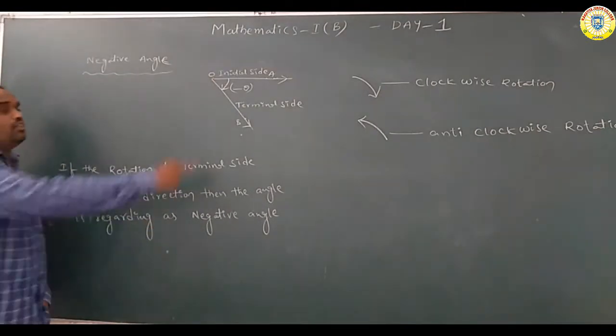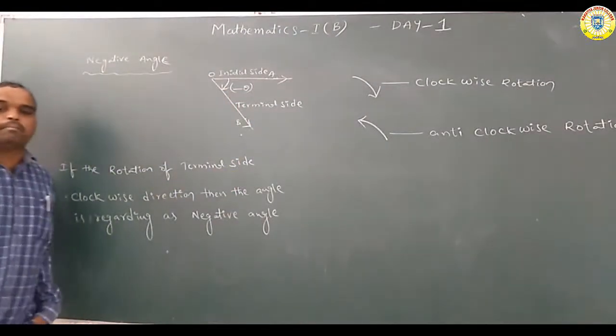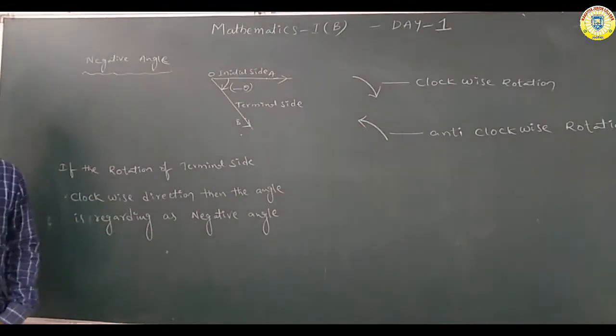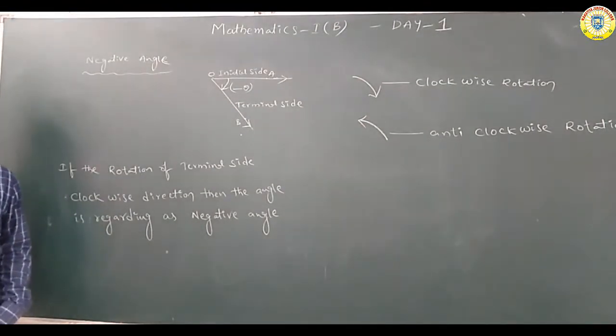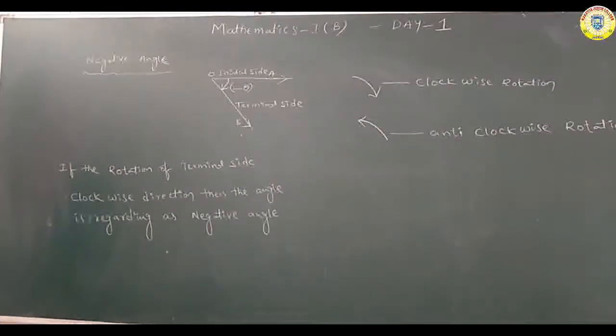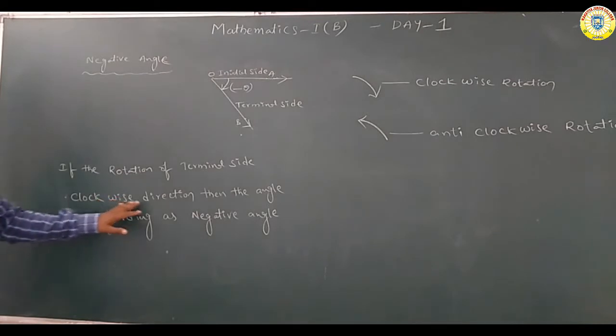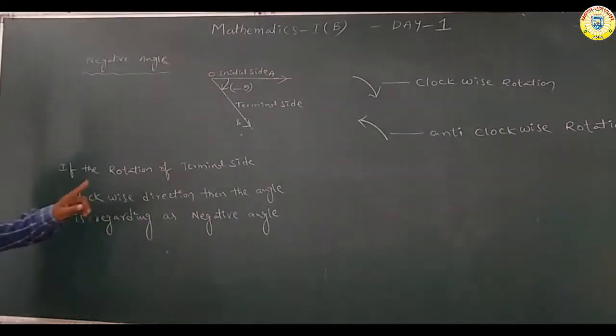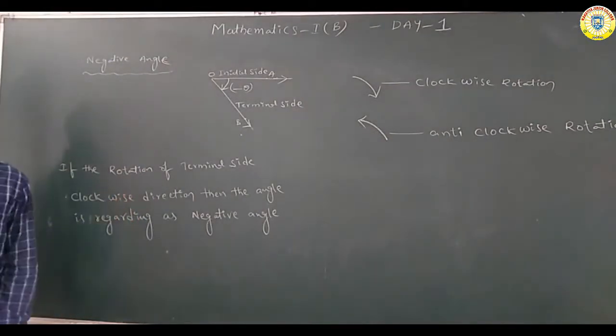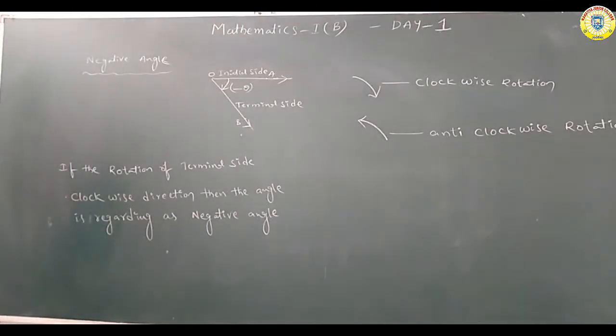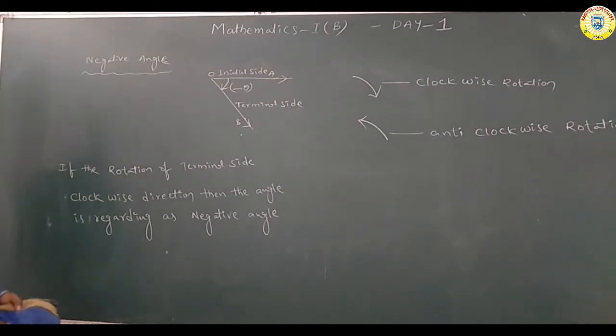Negative angle is denoted by minus theta. Okay now, see what is the definition: if the terminal side rotates in the clockwise direction, then the angle is regarded as a negative angle. So this is the positive angle and negative angle.